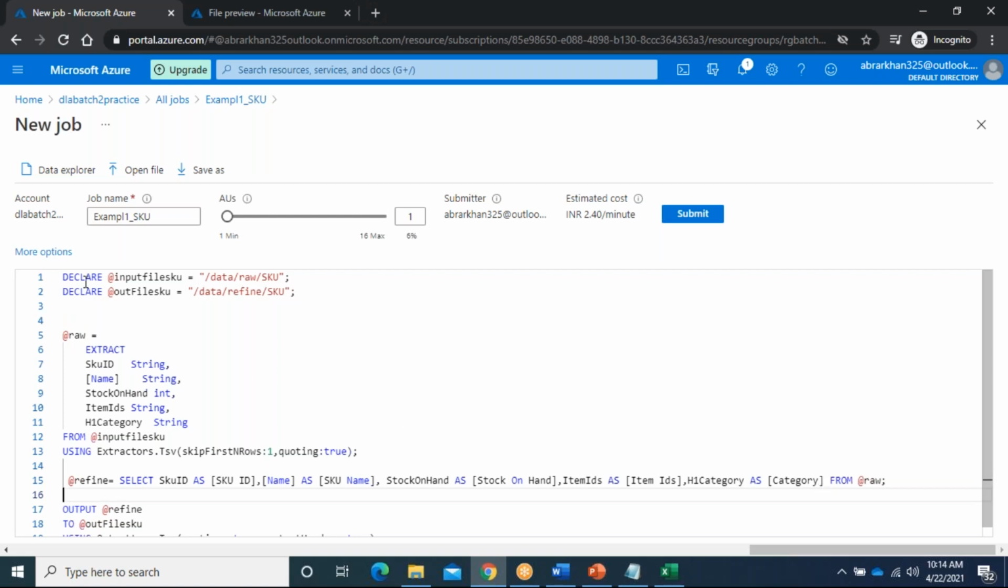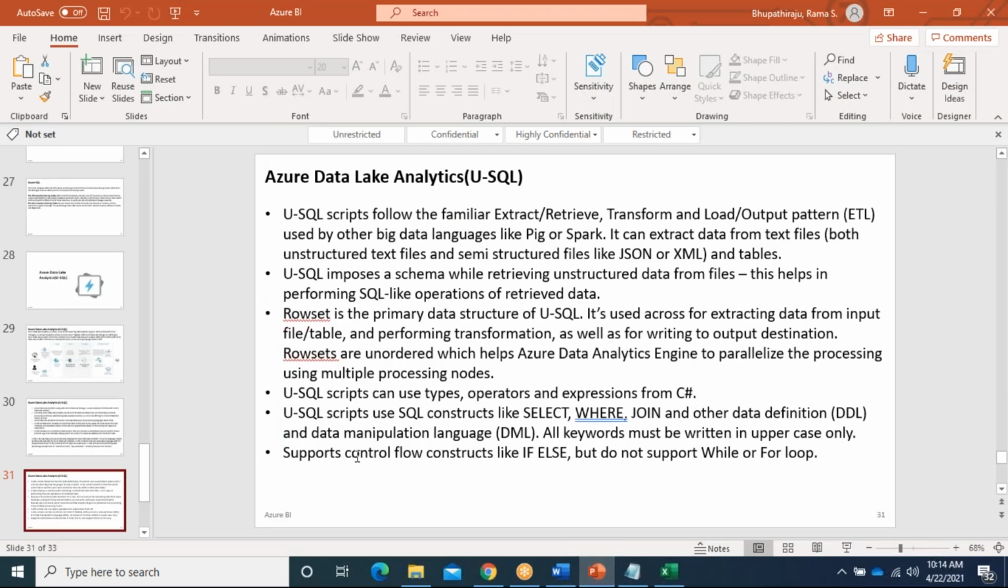Here you can even declare: DECLARE, EXTRACT, FROM, USING. Data types are the only exception. Data types you can write in small case, whatever, but keywords you need to write in only uppercase. That is the restriction. It also supports control flow constructs like if else, but it doesn't support while or for loops. It will only support if else.